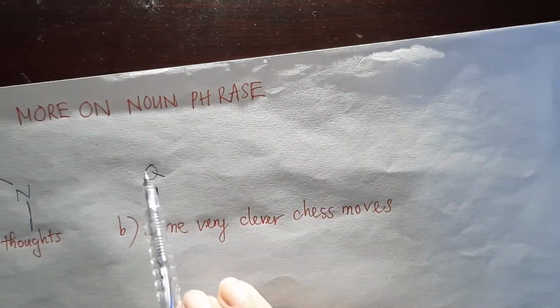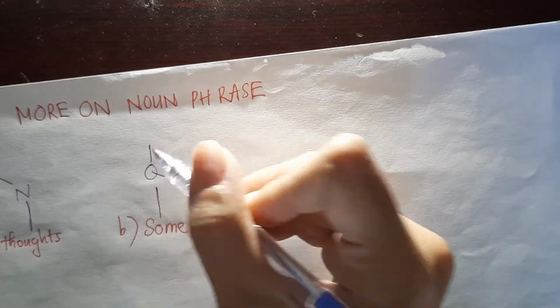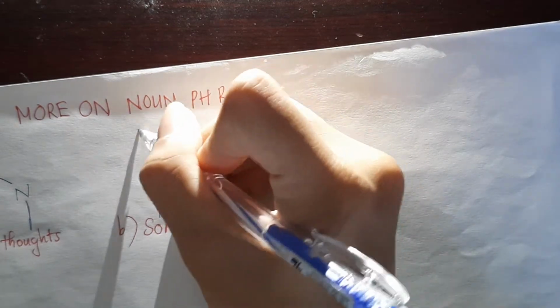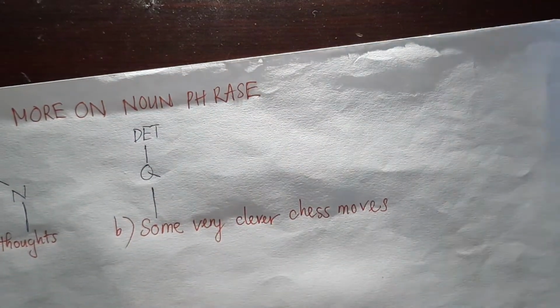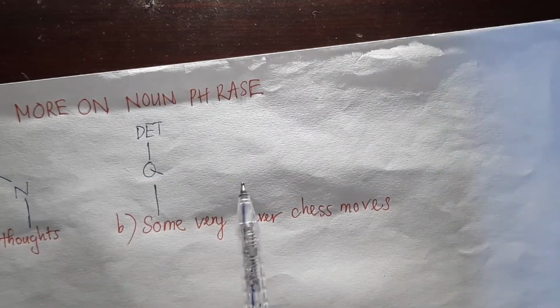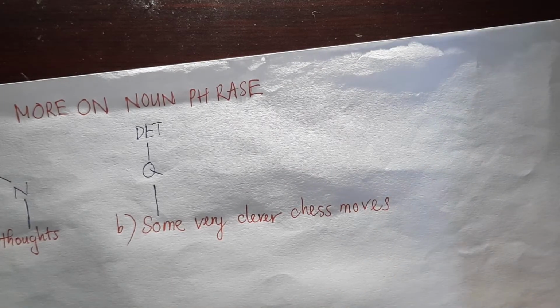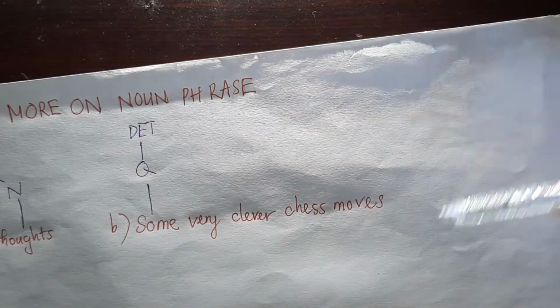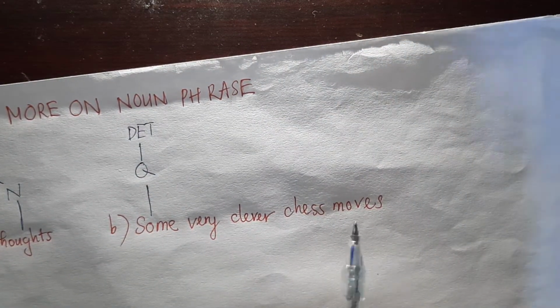So we just write the straight line and then Q for quantity. And then what does the quantity belong to? It belongs to determiner. It's quite easy. So remember that determiner always goes parallel with nominal. So where is the nominal? The nominal is over here, very lively test moves is the nominal.